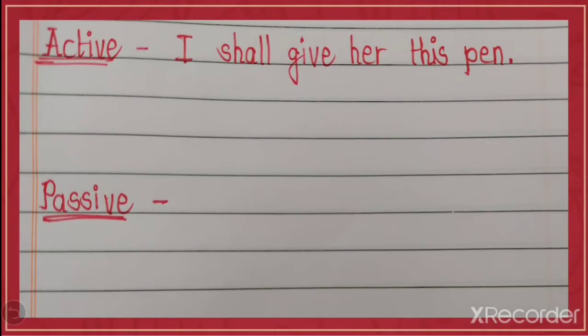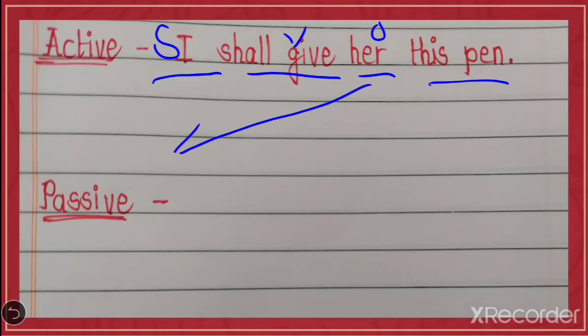Now students, look at here another one. I shall give her this pen. I is the subject. Shall give is the verb. Her, this pen. Her is an object. Even here this pen is also another object. Yes students, we'll take her as the subject here.